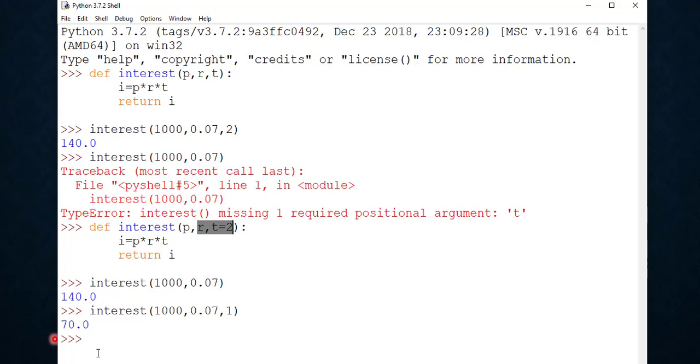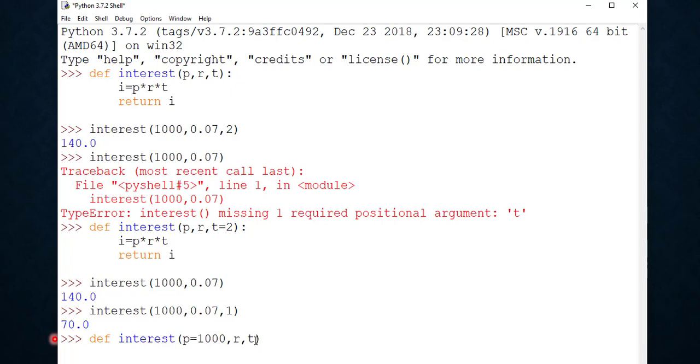So unless r and t have their default values, we cannot give a default value to p. So if we write def interest p is equal to 1000, r, t, this will be illegal, because we are assigning a value of 1000 as default value to p without assigning any default value to the parameters appearing on the right of p.